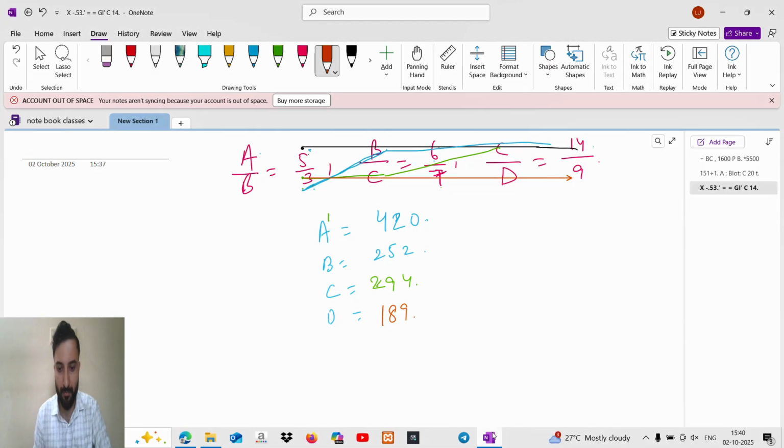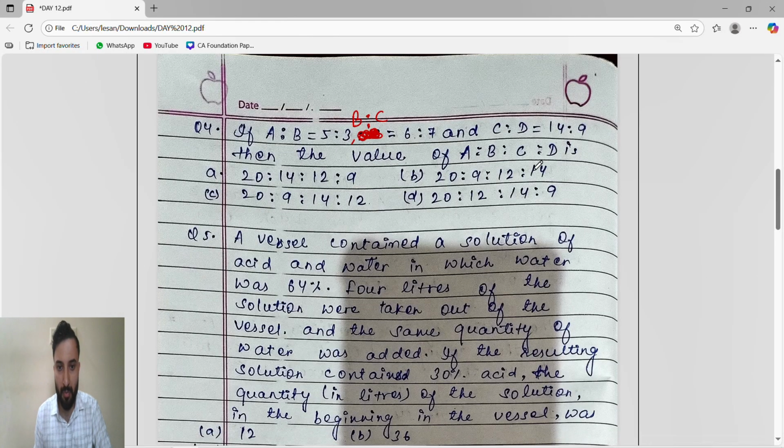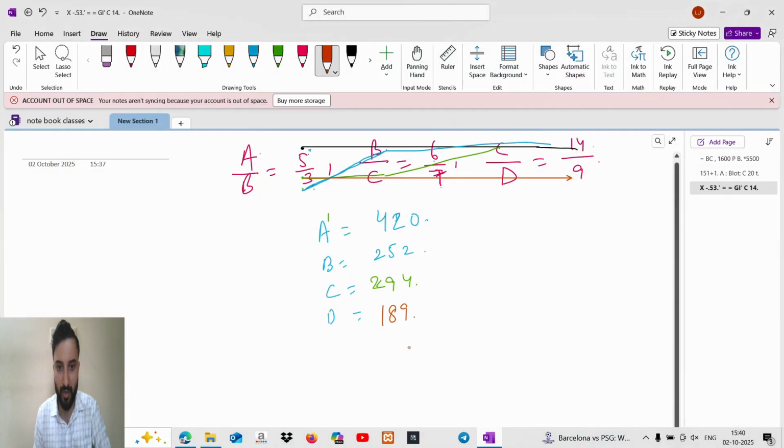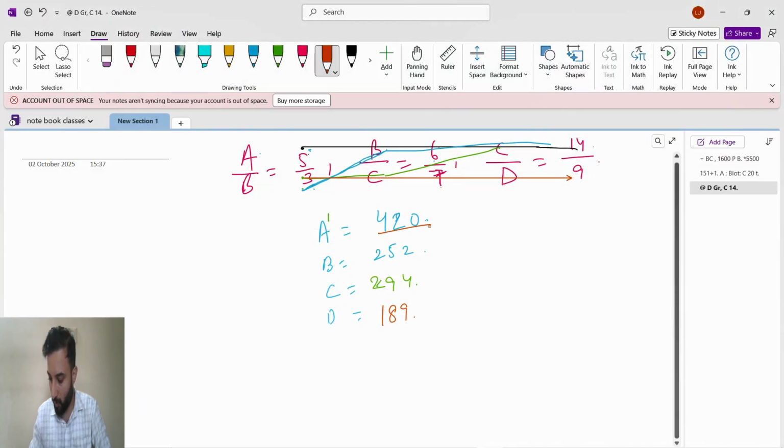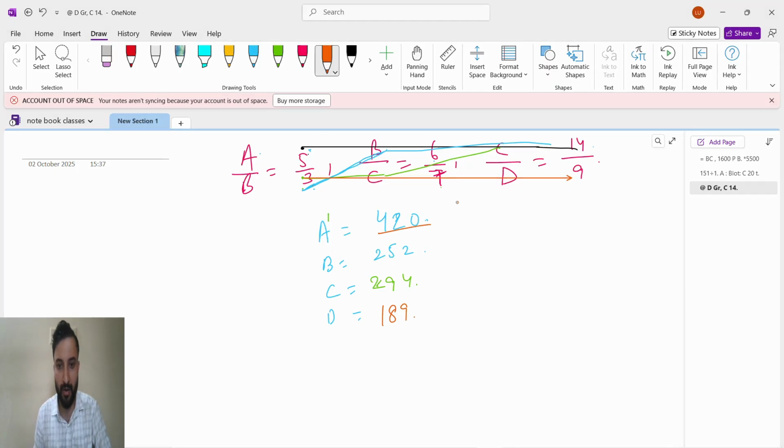Okay, so the option is in simplified form. Okay, so 20 20 20 20. The starting is what? Starting is 20. 20 means what? We will see 420 divided by 20. So okay, all are getting divided by 21. So 420 divided by 21, it is 20.